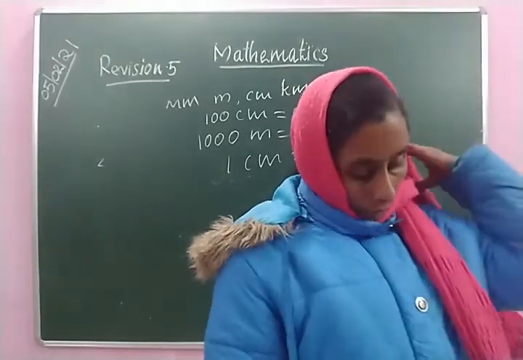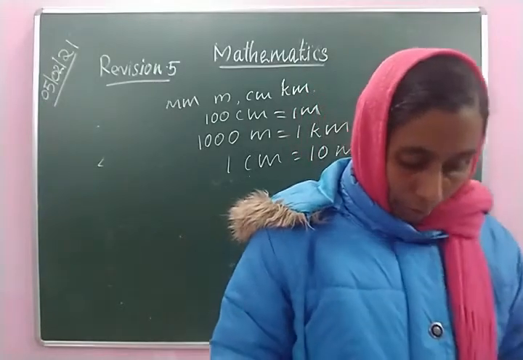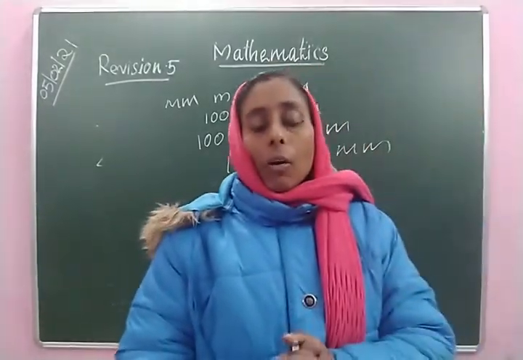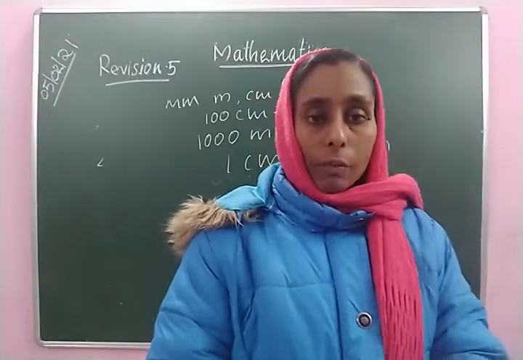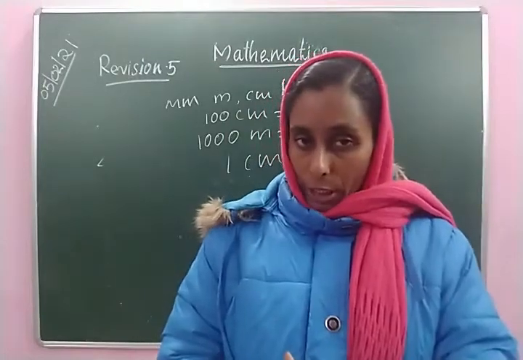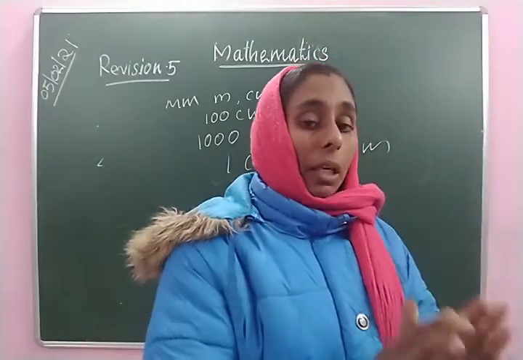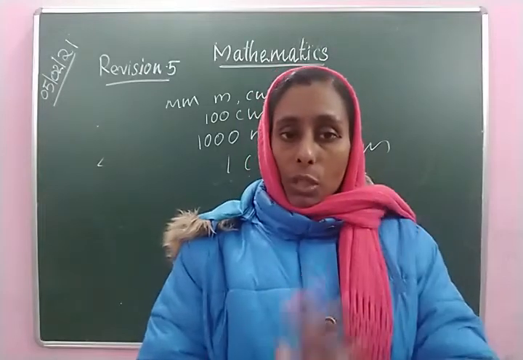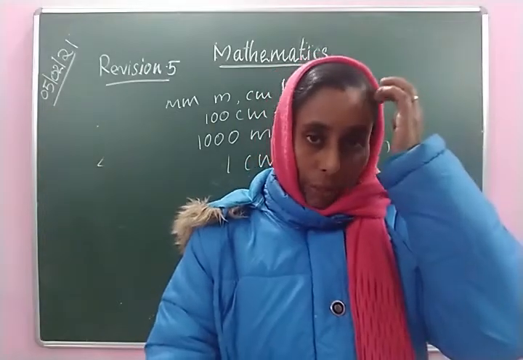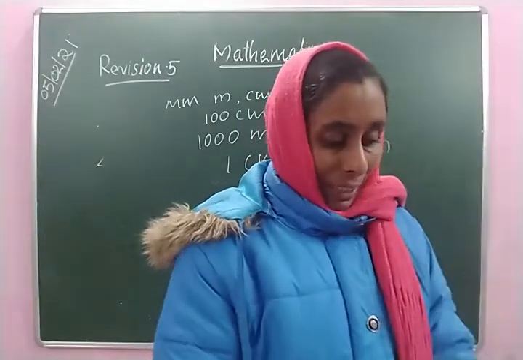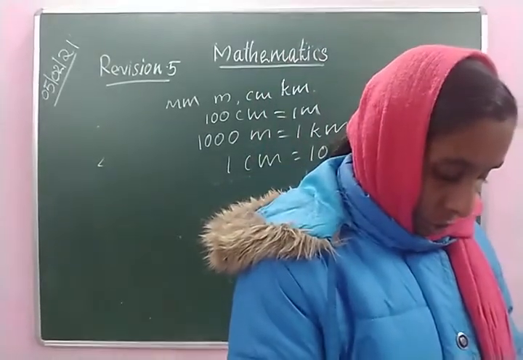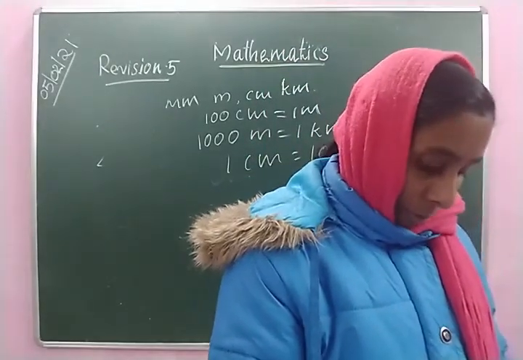Then conversion. Already we have learned conversion of bigger unit to smaller unit. Whenever we convert a bigger unit to smaller unit, we use multiplication.